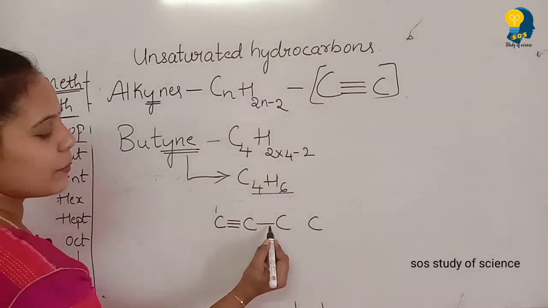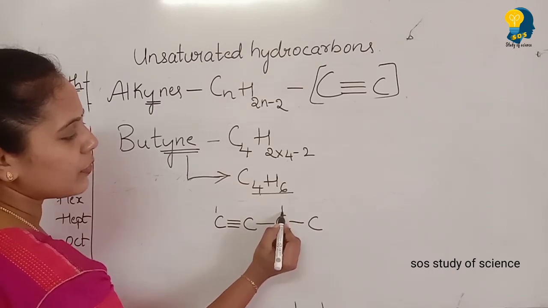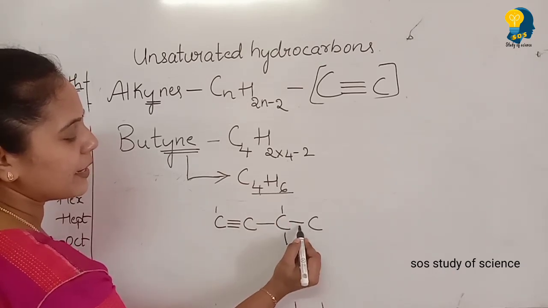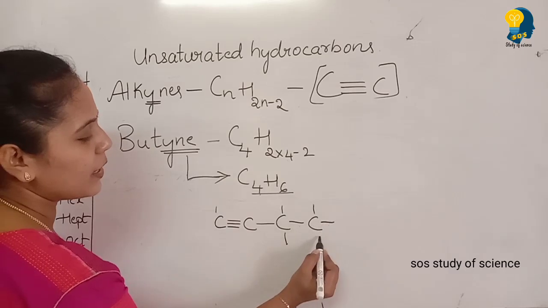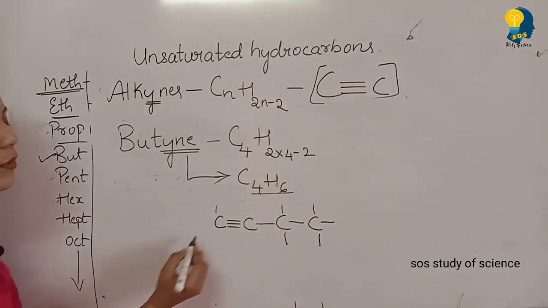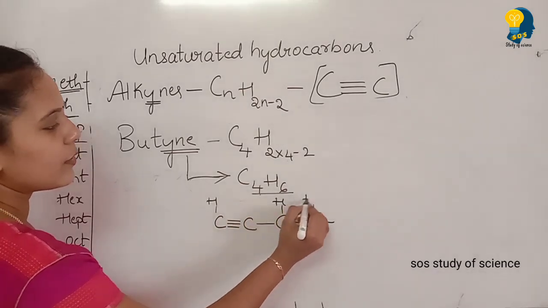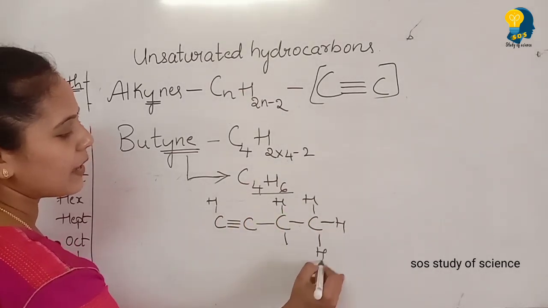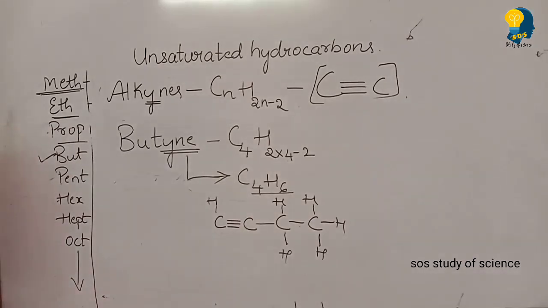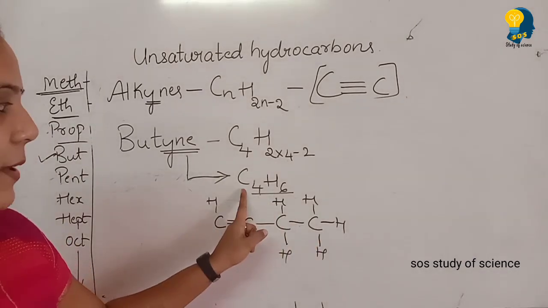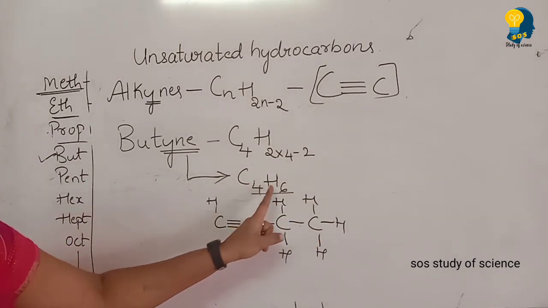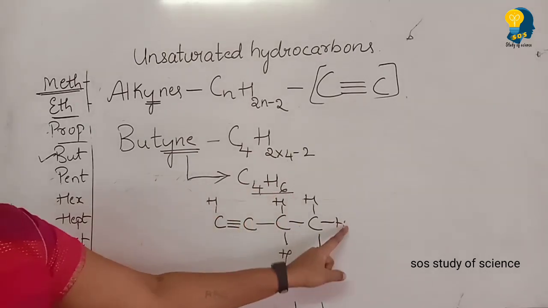And this carbon is completed with 1, 2, 3, 4. Now the bonds are completed. Let us write hydrogen 1, 2, 3, 4, 5 and 6. You can observe there are 4 carbon atoms as per the formula and 6 hydrogen atoms.